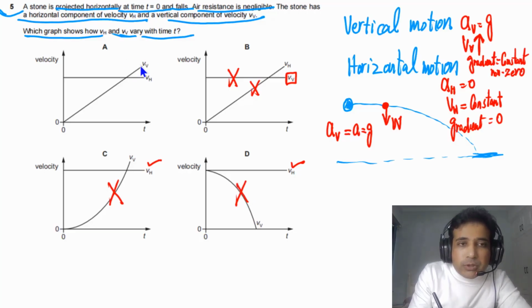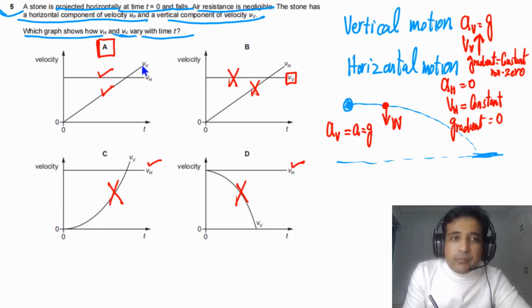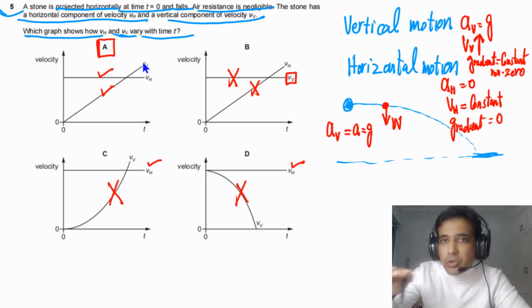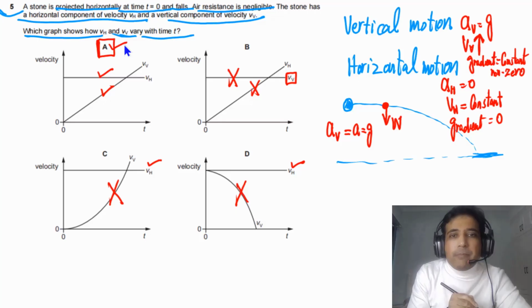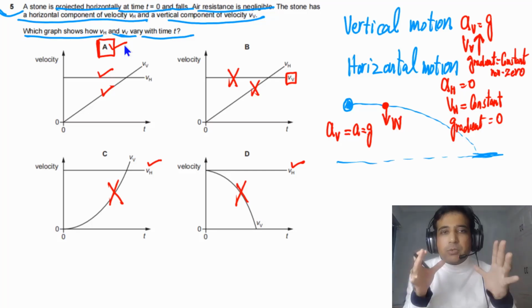So if you look at option A, in this case v sub v, velocity, is increasing at a constant rate. The rate of increase of velocity is constant, the gradient is constant and non-zero, so this one is right. And the gradient of horizontal velocity is constant and 0, so this is possible. So the answer for this question is A. This is a very straightforward question. If I just look at this, I can understand that vertical velocity has to increase at a constant rate and horizontal velocity has to be constant, so the answer is A. I tried to explain in detail, maybe some of you need this much explanation, so that's the main reason for explaining in detail.